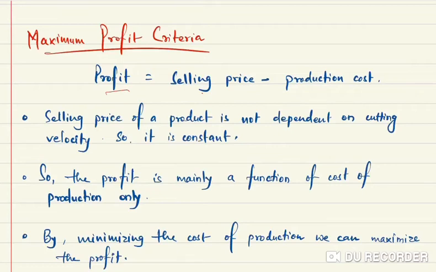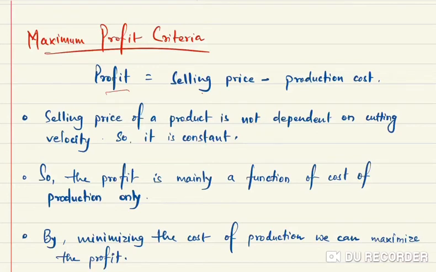So obviously selling price is not dependent on cutting velocity, so it will be constant. What about the production cost? So already we have seen minimum cost. So if this is the minimum, then this will be the maximum. So simple, the same criteria will be followed. Minimum cost criteria, what we got, the V optimum.